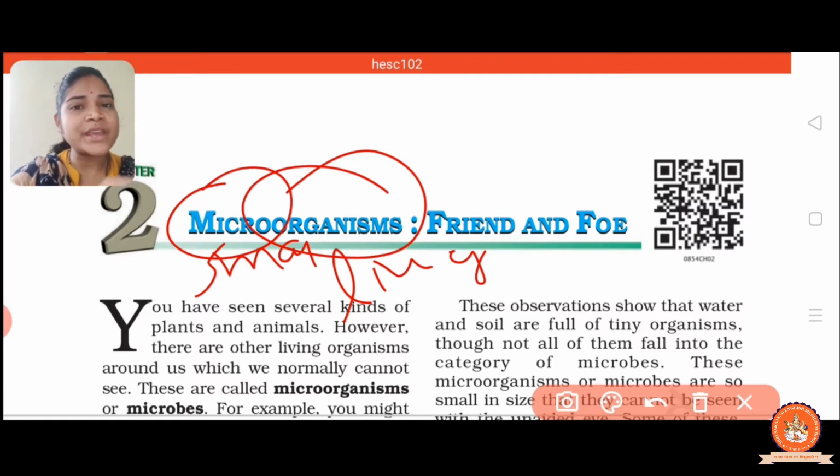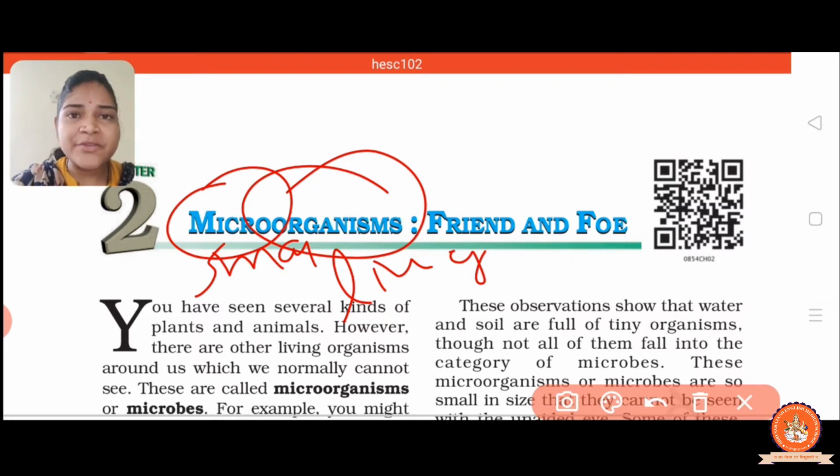They are very small, we cannot see them with our naked eyes. If you want to see them, then you have to use a special type of instrument called a microscope. So such a type of living creature is called a microorganism.